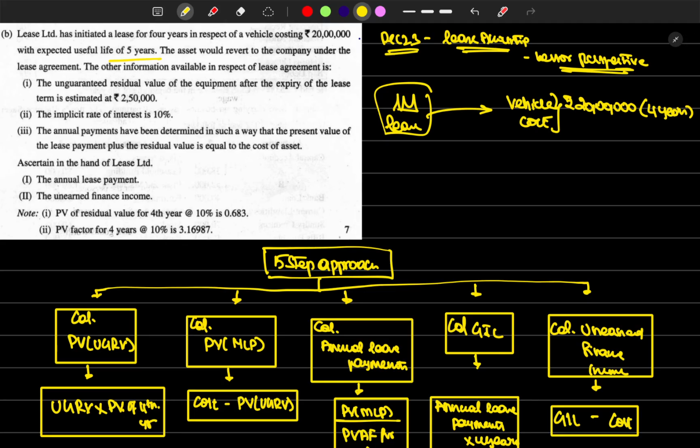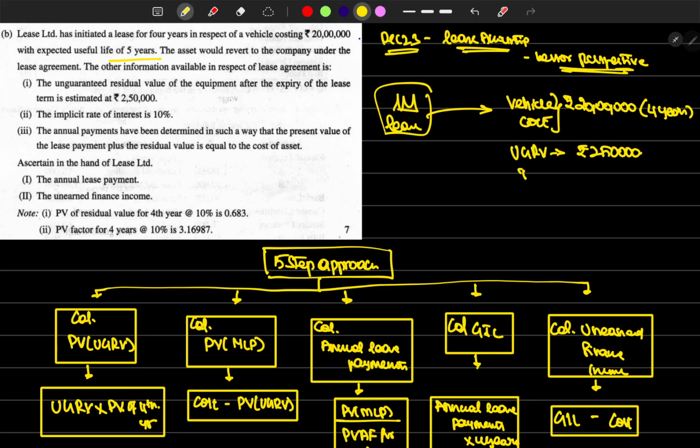The other information: after 5 years, if the buyer is returning the vehicle to Lease Limited itself, the unguaranteed residual value would be rupees 2,50,000.